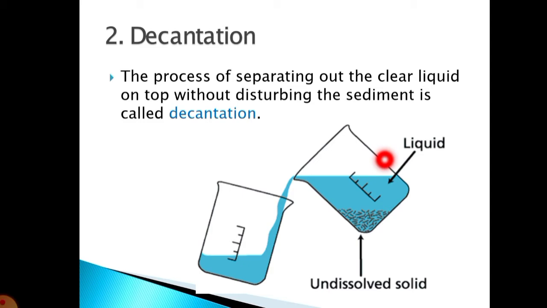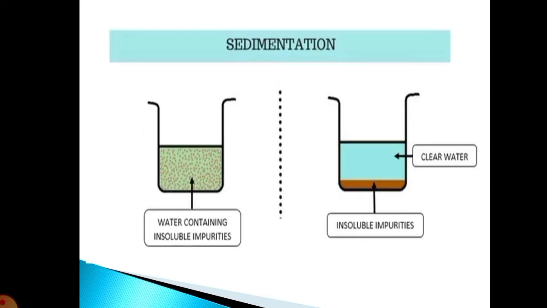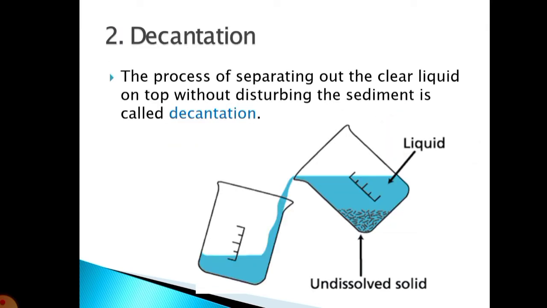The next process is the decantation. The process of separating out the clear liquid on the top, which we are getting in the sedimentation process, can be decanted, can be taken away. The process of separating out the clear liquid on the top without disturbing the sediments is called decantation. This process is only possible when the solid in the liquid is insoluble in it, and it is only done after the sedimentation.